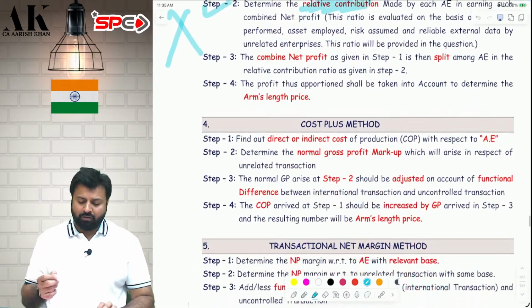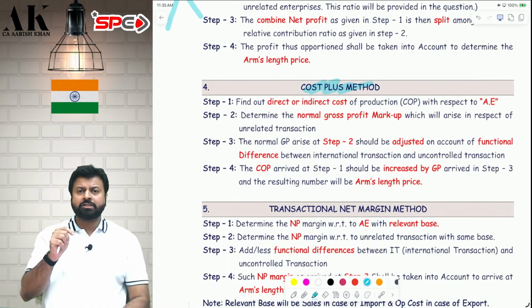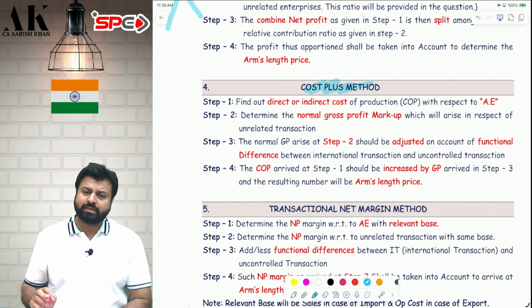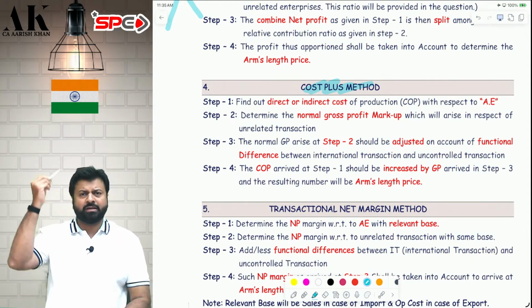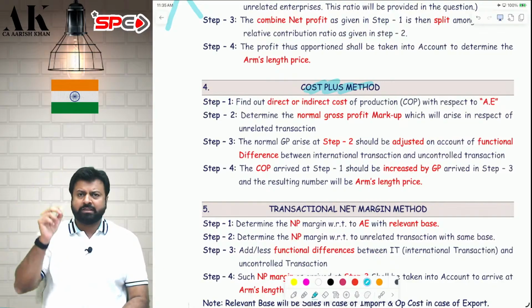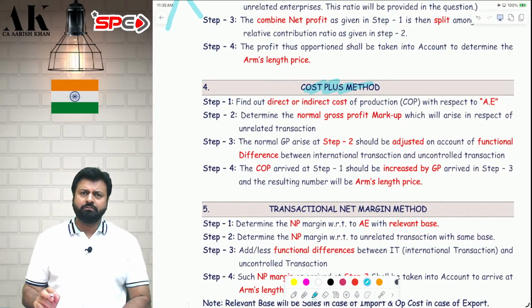Okay. Now coming to the cost plus method. This method and the next method are the most important methods for the examination. Be very careful. The most commonly asked methods are cost plus and transactional net margin. Now there is a great difference between these two methods and the previous 3 methods.